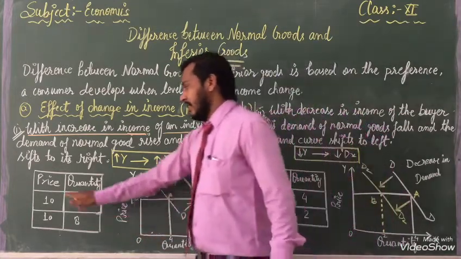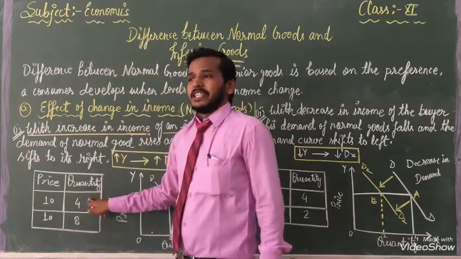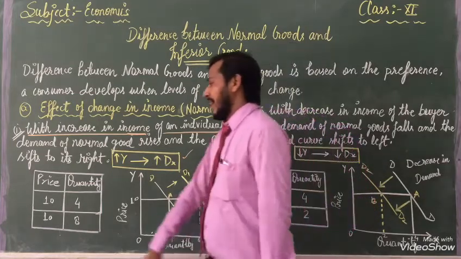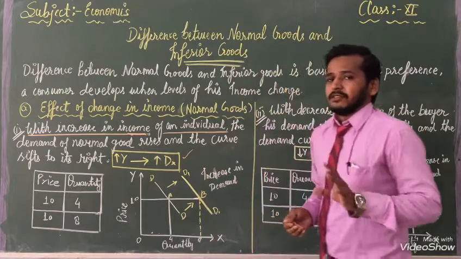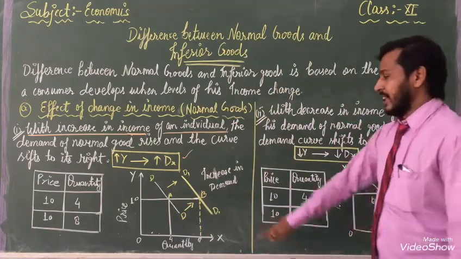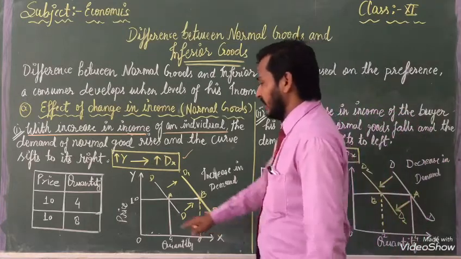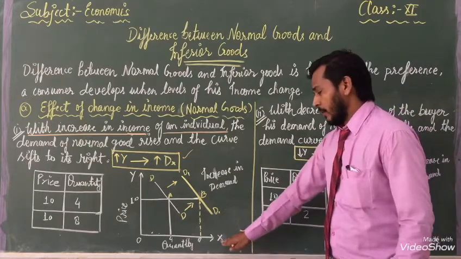So here see, when the price is 10 rupees, our quantity demanded is 4. But when our income increases, the price is the same, but the quantity demanded has increased. The same thing we will explain with the help of this curve. Listen, when we make a curve, we explain with the help of axes.